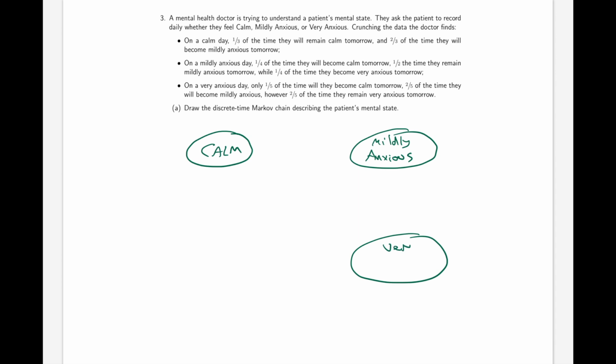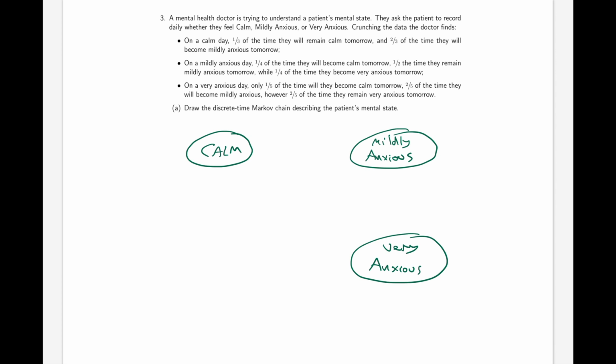Usually, drawing a Markov chain involves drawing states as ovals or circles and transitions between them. Here we have 3 states. We have the state of being calm, the state of being mildly anxious, and the state of being very anxious. The first bullet point indicates that when on a calm day, a third of the time they will remain